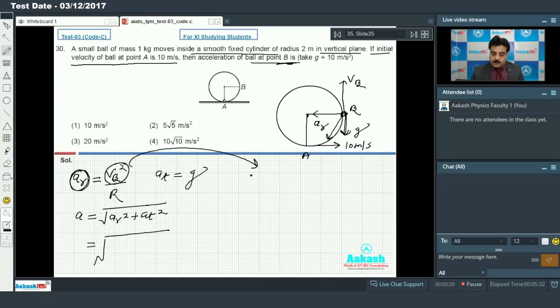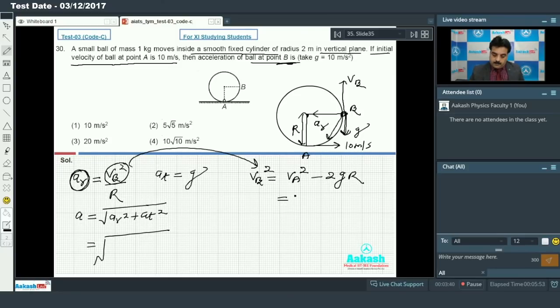First I am going to calculate the speed at B by using the equation of motion. The initial speed is v_A square at point A, minus 2as, where a is g and s is equal to r, because r is the radius of this circle, so that gives you the height.